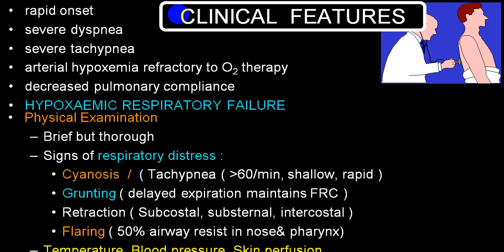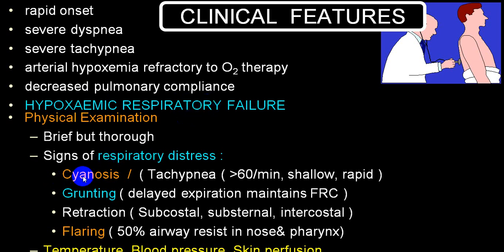So it is very easy: if any person has developed cyanosis with signs of respiratory distress, that is severe dyspnea, tachypnea, give oxygen, and if the person does not respond properly, do suspect ARDS. Along with that, there is decreased pulmonary compliance, and this is called hypoxemic respiratory failure. And finally, it ends up with hypercarbia. So we call it hypoxic hypercarbic respiratory failure.